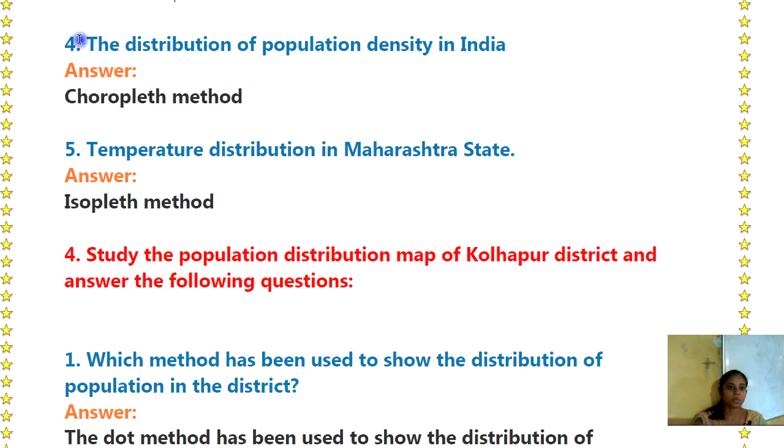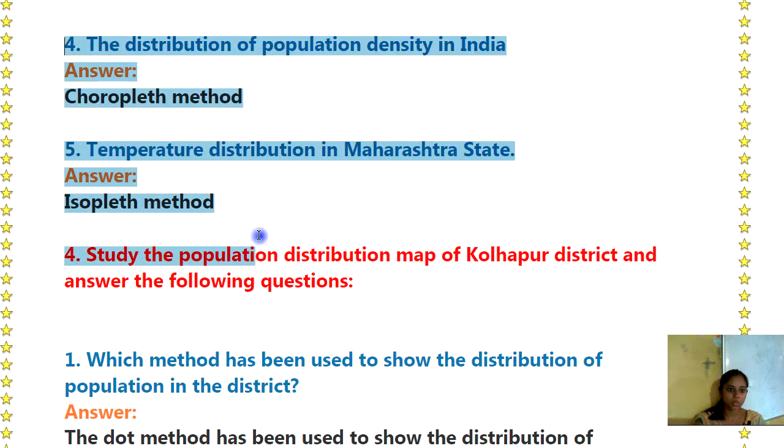Fourth is distribution of population density in India. Answer is choropleth method. Fifth is temperature distribution in Maharashtra state. Answer is isopleth method.